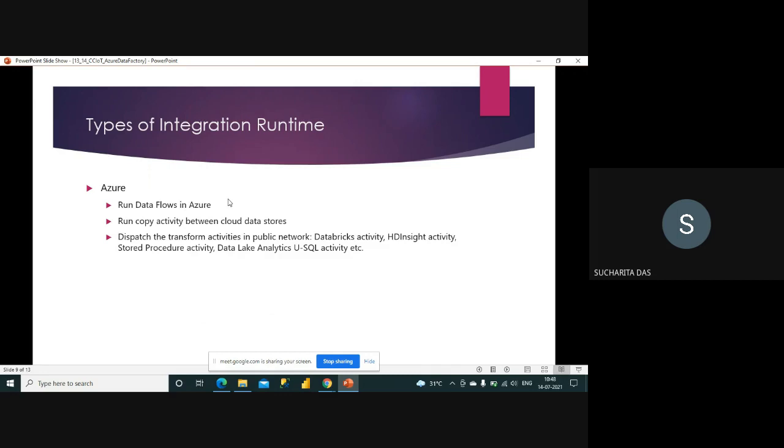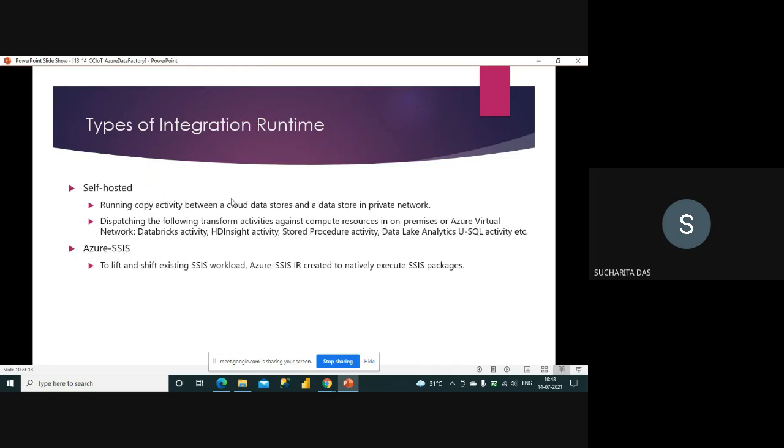It also dispatches transform activities in public network, like Databricks activity, HDInsight activity, stored procedure activities, and so on. Next is the self-hosted. It is running copy activity between a cloud data store and a data store in private network. Means when you are dealing with data stores in which, say, one is in Azure but the other is maybe some private network or the on-premise network, for that you need self-hosted runtime.